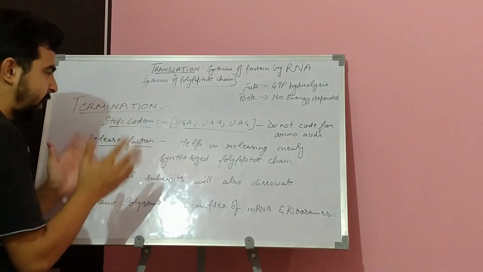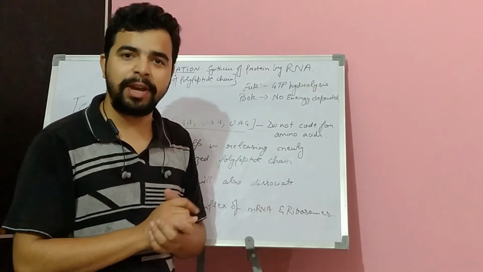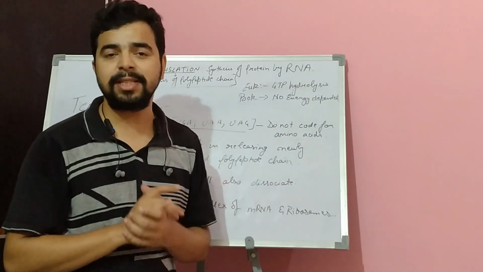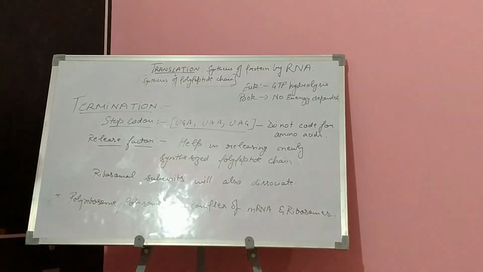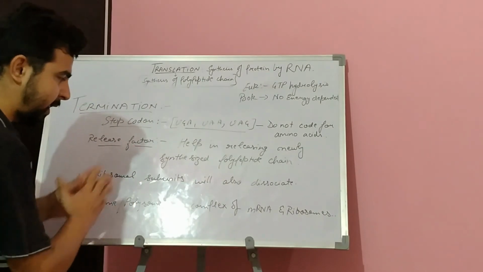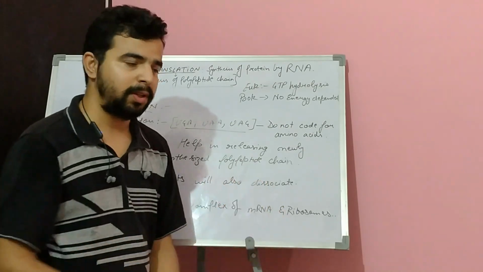This process of termination requires energy in the case of eukaryotic cells, and in prokaryotic cells it is not energy dependent. One more point I would like to add here is that polyribosomes, or polysomes, are basically complexes of mRNA and ribosomes.